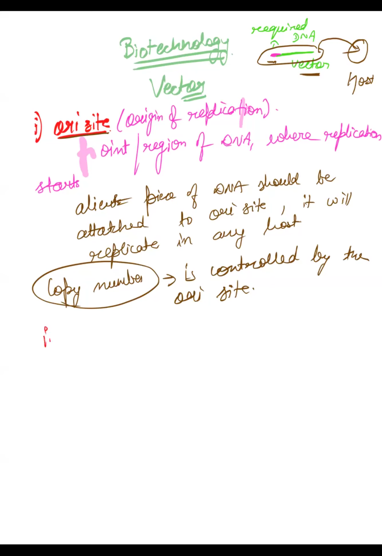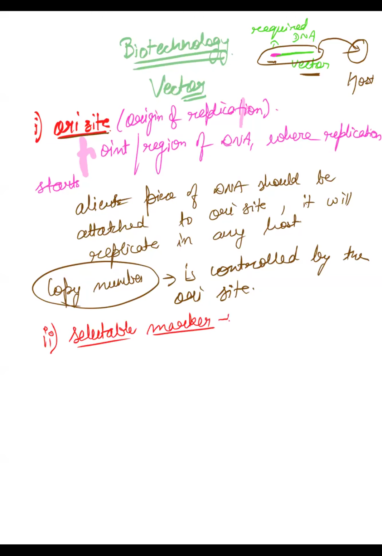Second thing that we want is selectable marker. Have we done this? क्या हम ये features कर चुके थे? Or we have not done this? Please let me know. Have we done these ORI site selectable markers or not? No. All right. ठीक है. So next is your selective marker. The next thing that you want in a vector is a selectable marker. हमें दूसरा चीज क्या चाहिए? Selectable marker चाहिए.